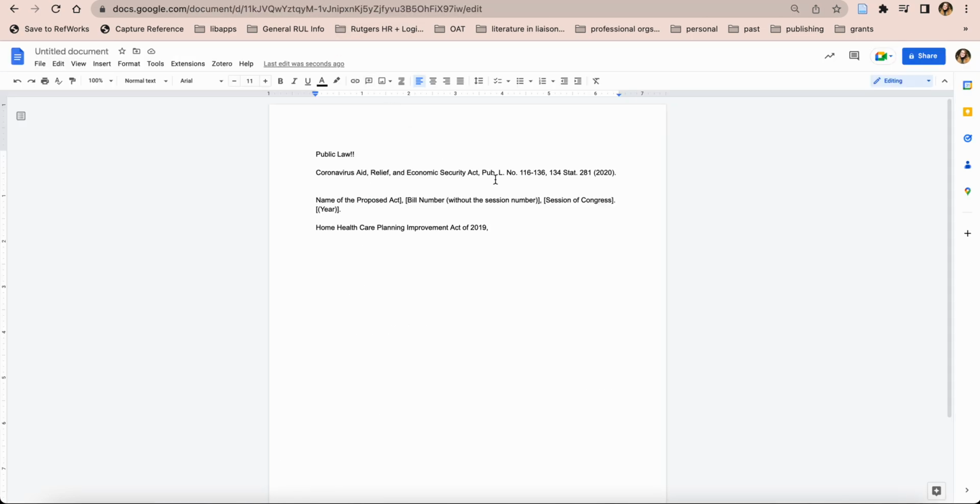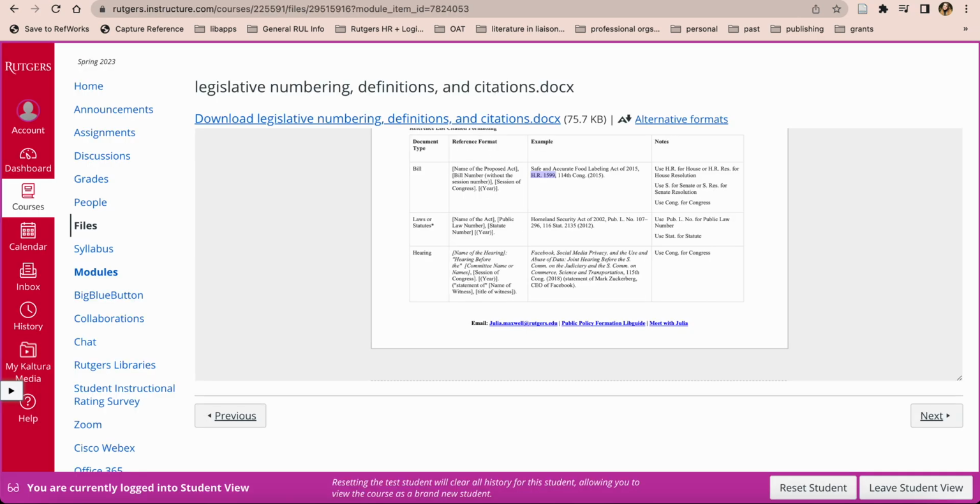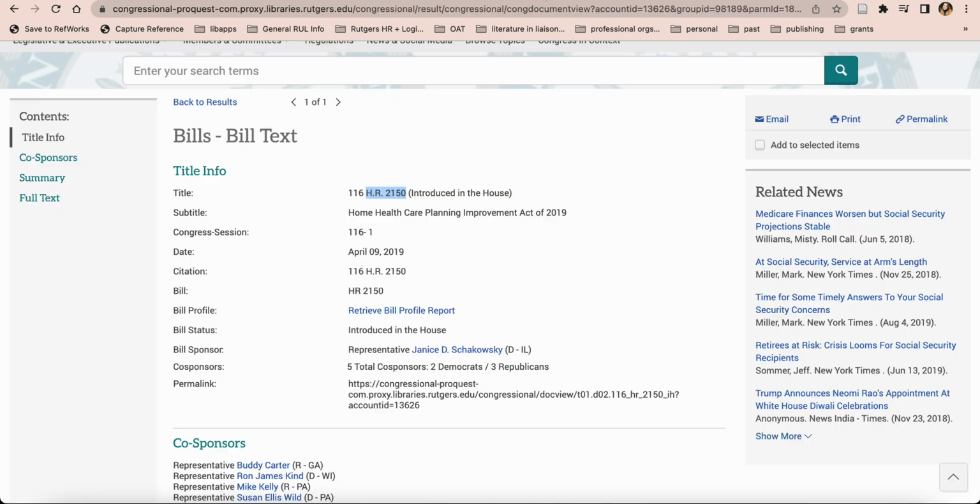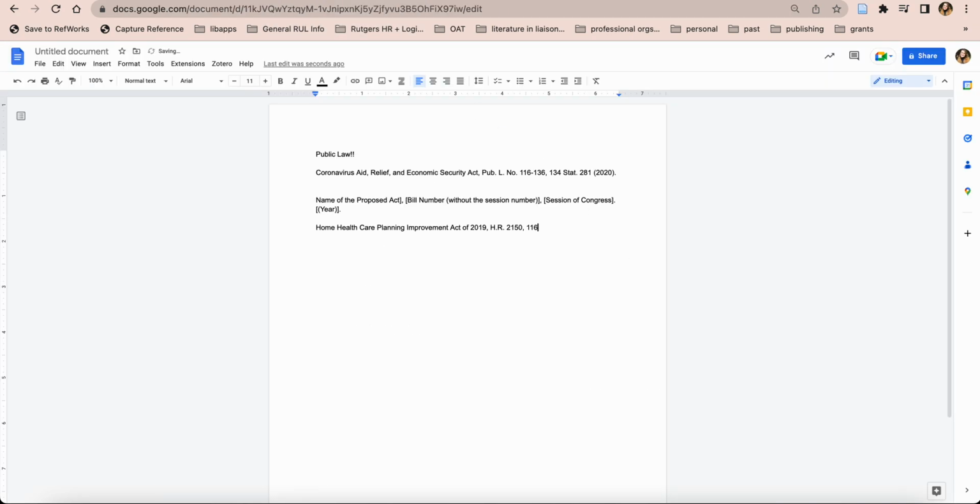Isn't that crazy? They introduced 2,150 bills at least in that session of Congress. Comma. And then the session of Congress, and I believe Congress is abbreviated. It is. So Congress is Cong. It's 116th Cong. And then we've got the year, which we already know. Well, actually, no, it would be 2019. All right, so that is our citation for a bill.